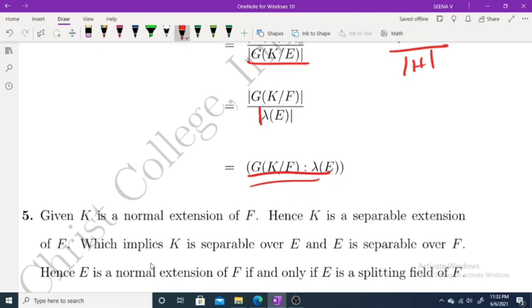Okay, so we have discussed two properties. That's all for today's class. In the next class we will discuss the fifth and sixth.